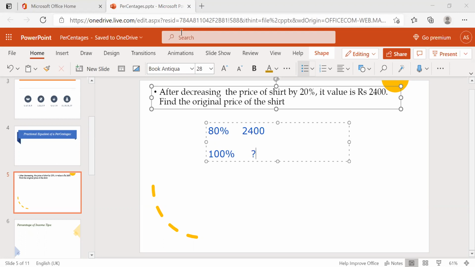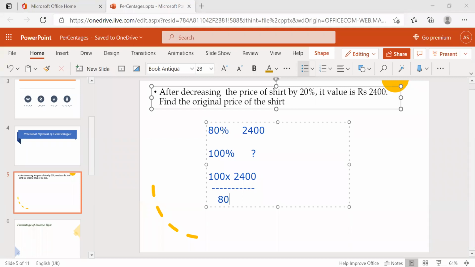Just do the cross multiplication as just before. Then what we'll do: cross multiplication here also. 100 into 2400 divided by 80, right?